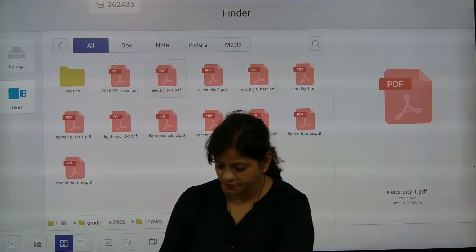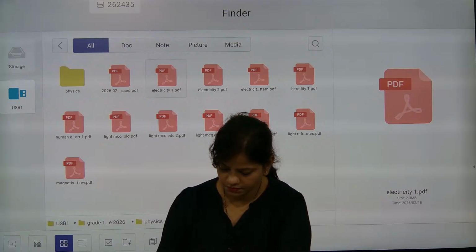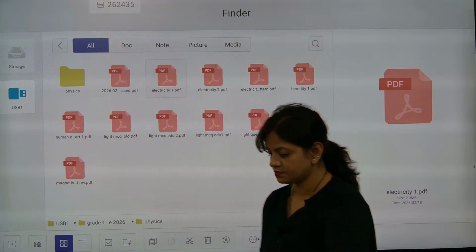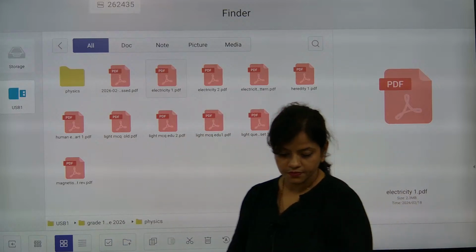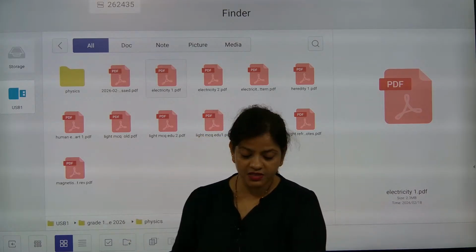Jotam, good evening, Jotam. Today is English. How have you prepared, Jotam? Have you prepared English nicely or not? Tell me first.